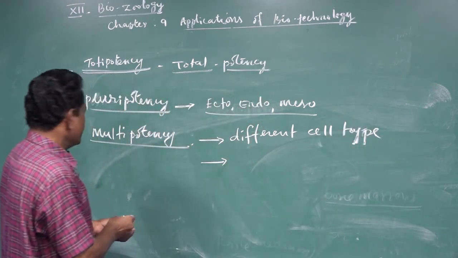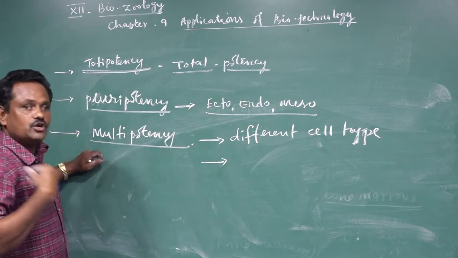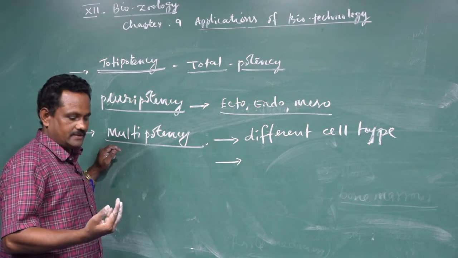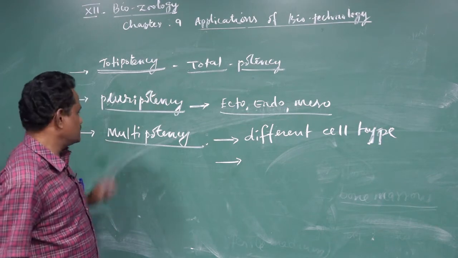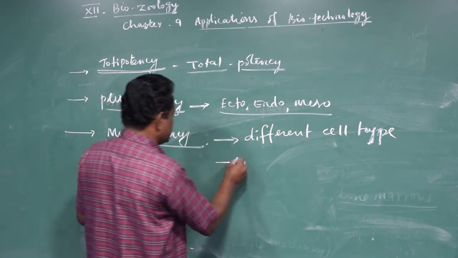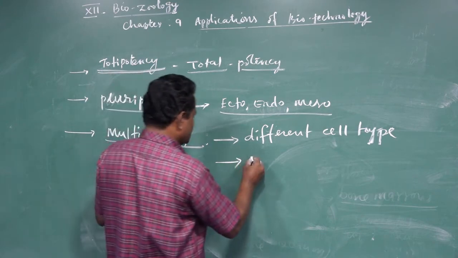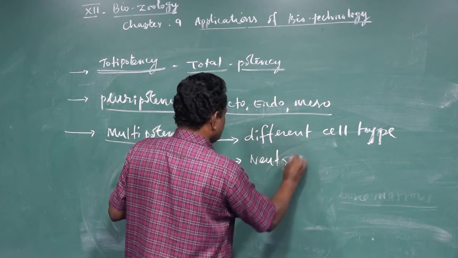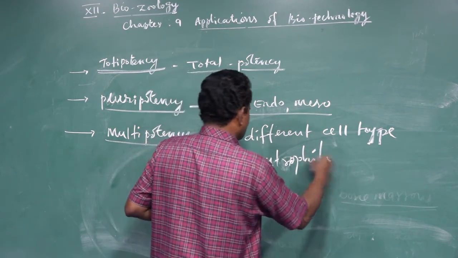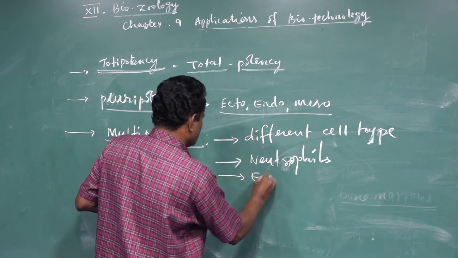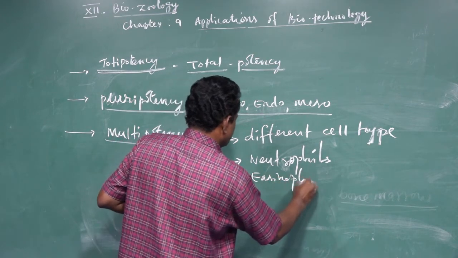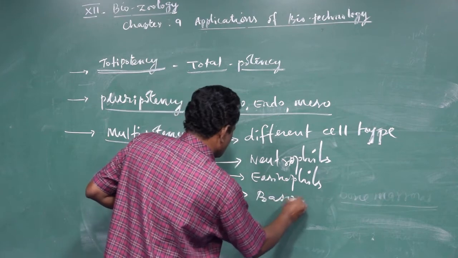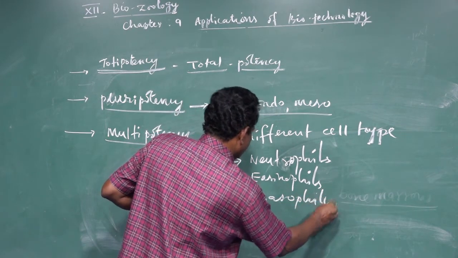For example, the hematopoietic stem cells. Hematopoietic means nothing but blood forming stem cells. The hematopoietic stem cells may produce blood cells like neutrophils, eosinophils, basophils, and monocytes.